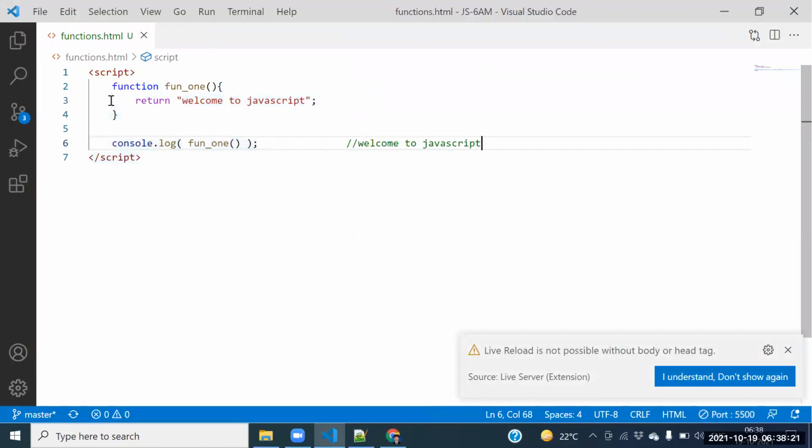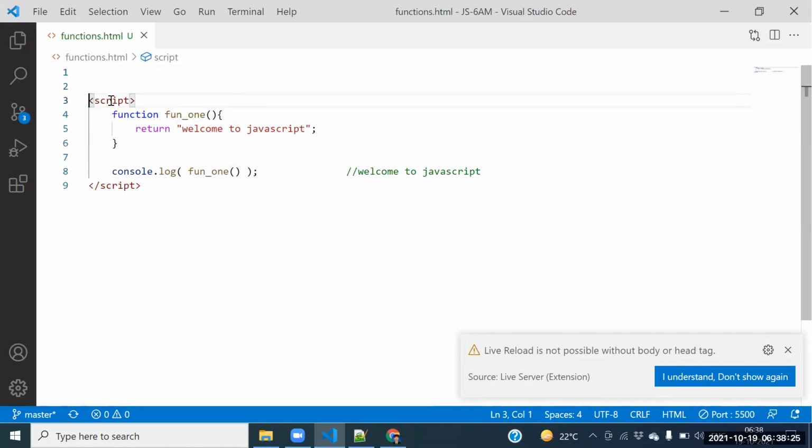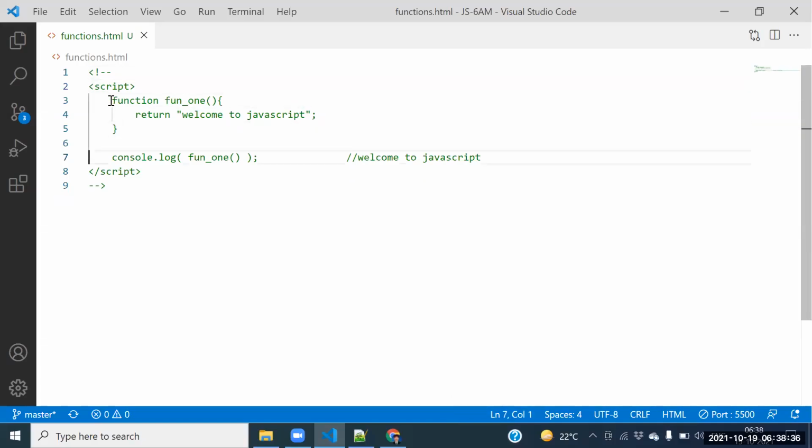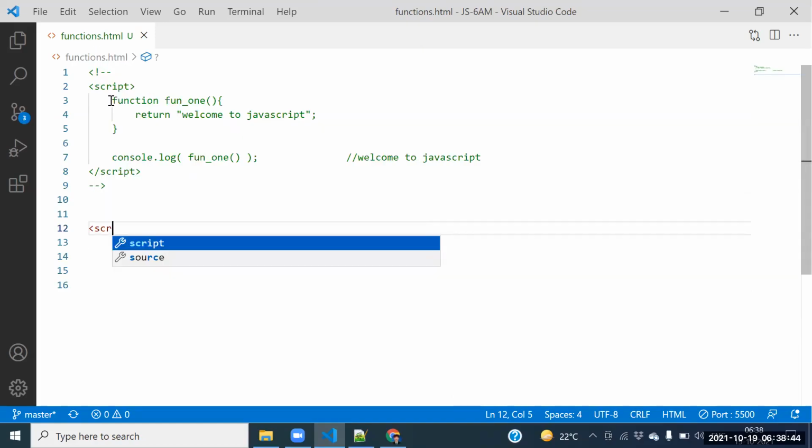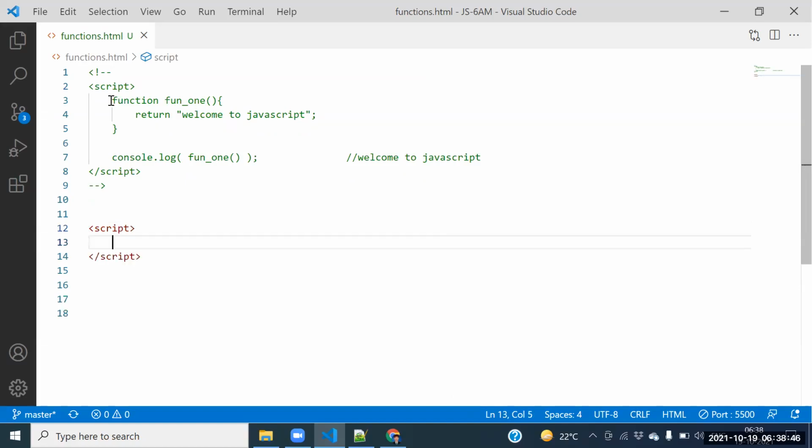Fine. Guys, so let me go for the second example. If you go for the second example, then we are feeling that easiness. Is it an HTML file? Yes, sir. If it is an HTML file, can I take the script tag here? Yes. Let me take the script tag.